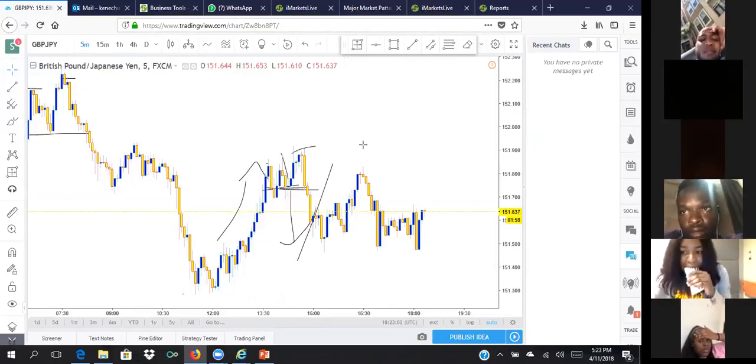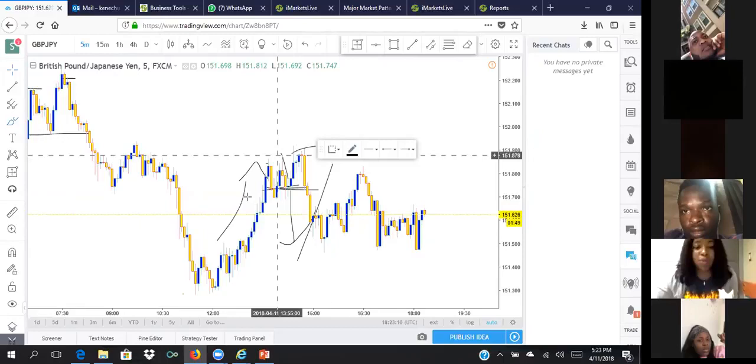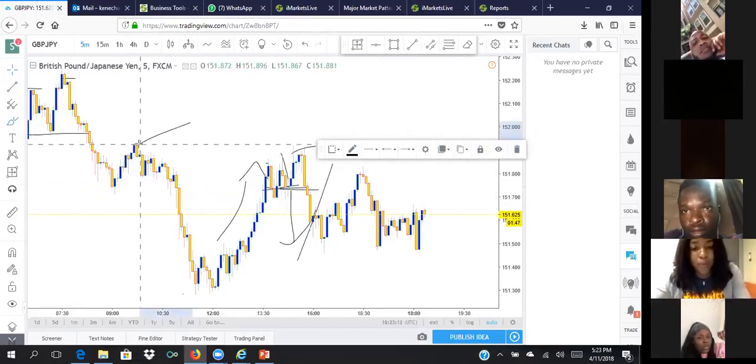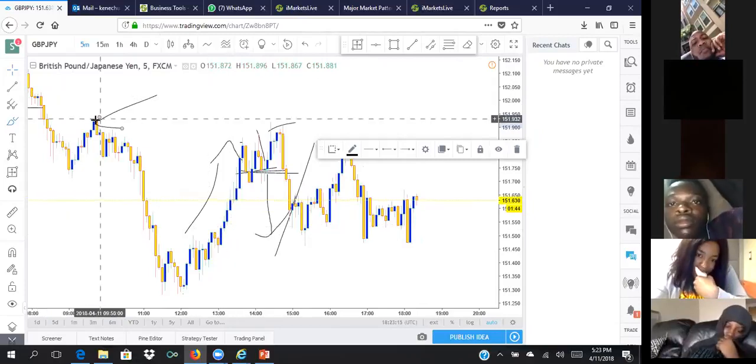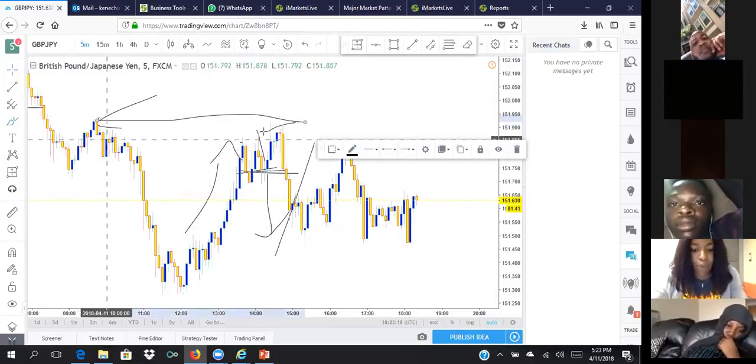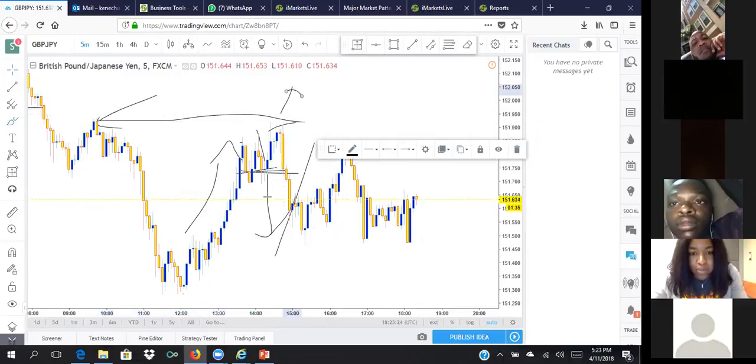But people don't get things that happen here. Watch this point closely. Watch this point closely. And watch what happened within this point. When the market came back, did it ever, for any reason, cross here? It never does that. The market moves in patterns, and that's one thing you need to understand.